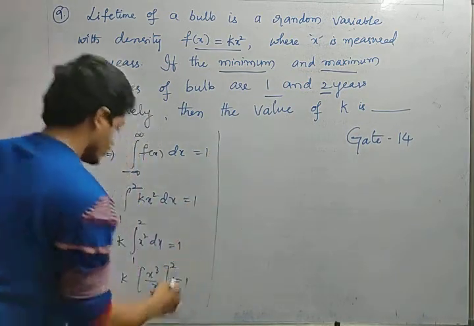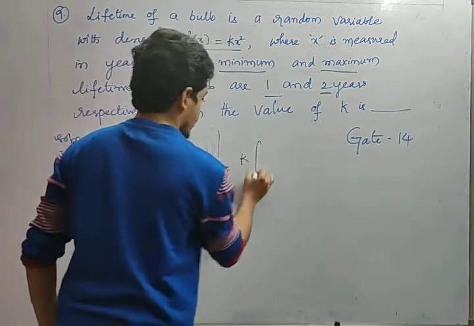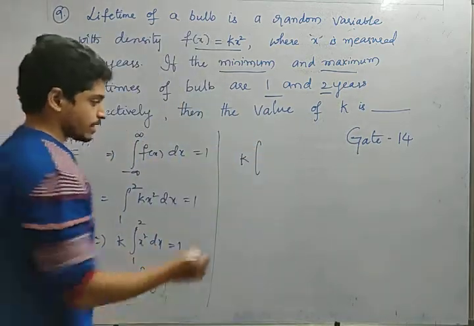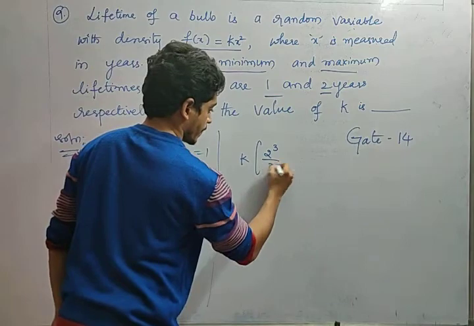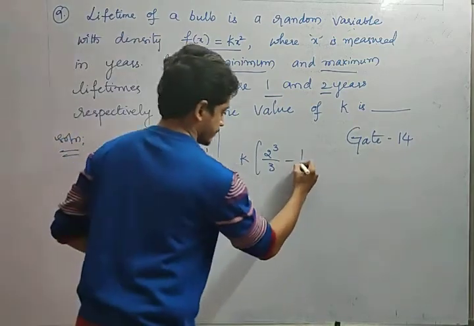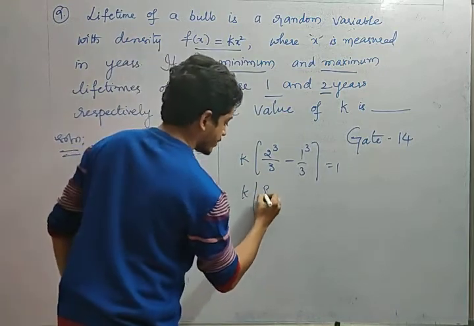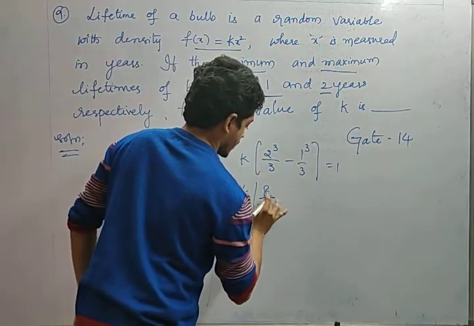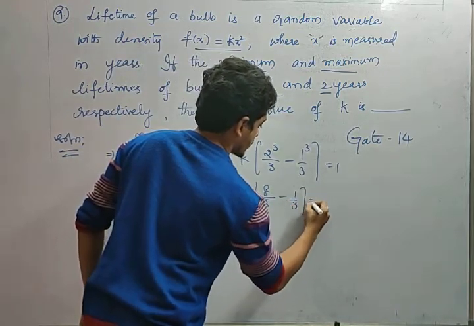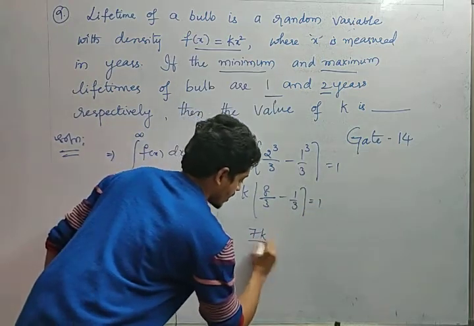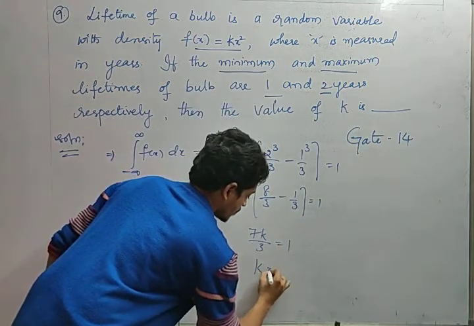Yes, now take k into upper limit minus lower limit. So 2 cube by 3 minus, what is the value? 1 cube by 3, right, equals 1. So k into 8 by 3 minus 1 by 3, that is nothing but 7 by 3. So 7k by 3 equals 1, k equals 3 by 7.